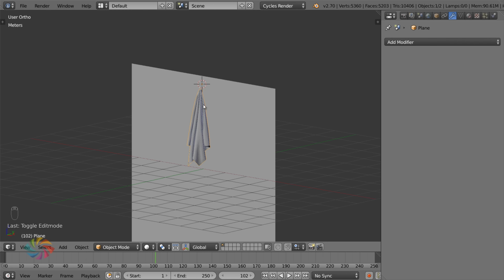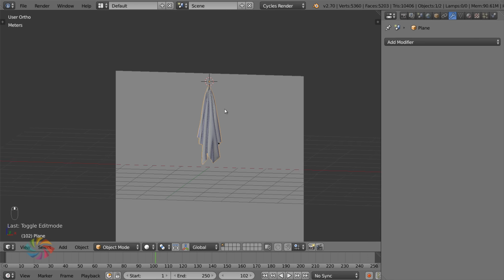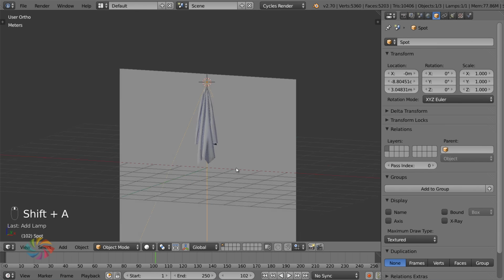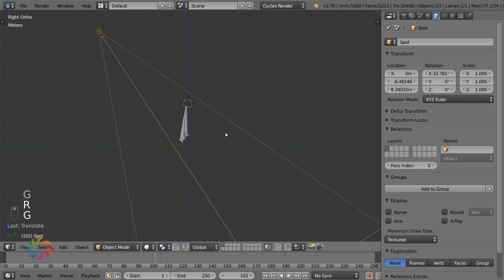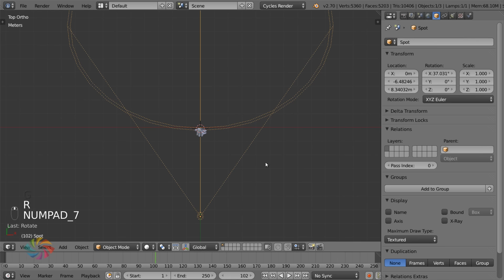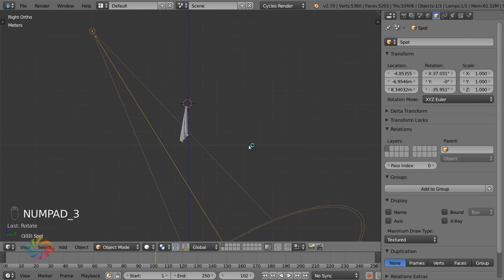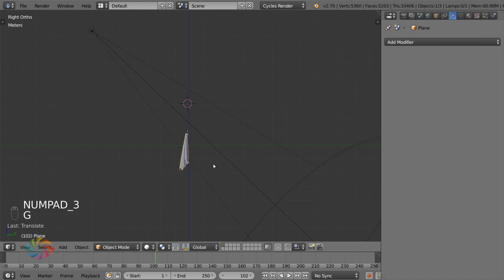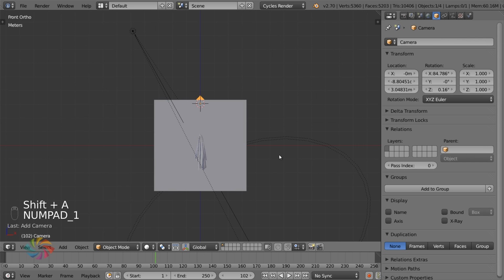So now we need to add materials, lighting, and the particle system. First things first, lighting, because we can't really do anything else without that. So yeah, the lighting is very simple for this one. It's just a spot lamp, and it's positioned sort of far, roughly guessed about there. I guess that looks all right. Okay. Now this cloth, I'll just push this down to the middle there. That's good. And then I'll add a camera as well. That's always good.